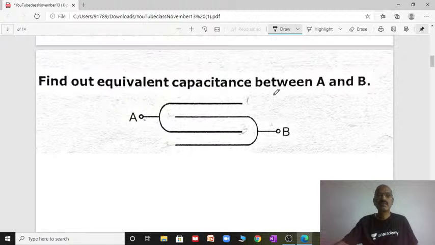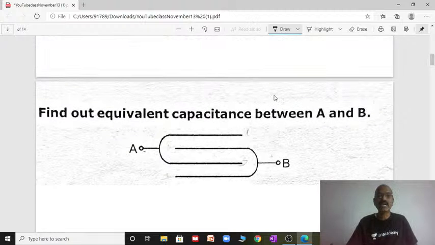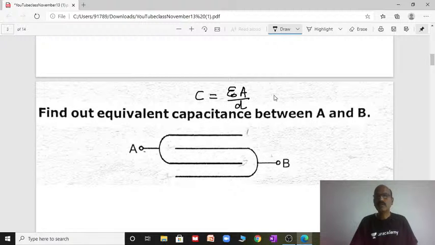See here, find the equivalent capacitance between A and B. This is a multiple capacitor arrangement, right? Many capacitor plates are arranged parallelly. We all know the parallel plate capacitor, right? For a parallel plate capacitor, C equals epsilon naught A by D.